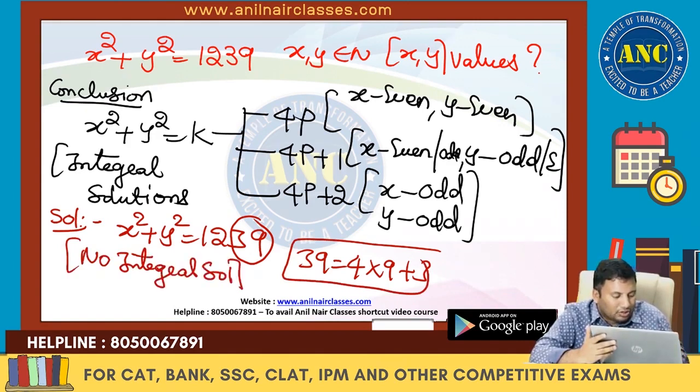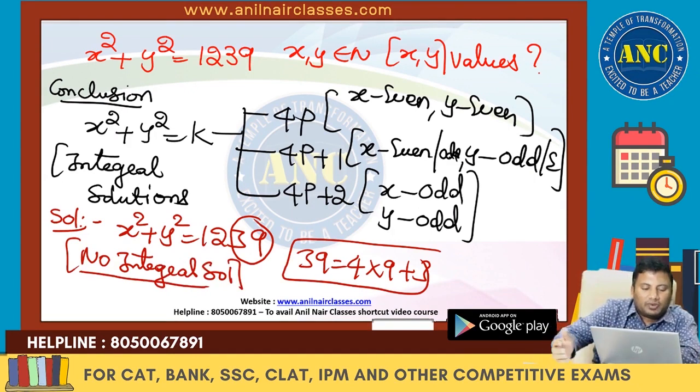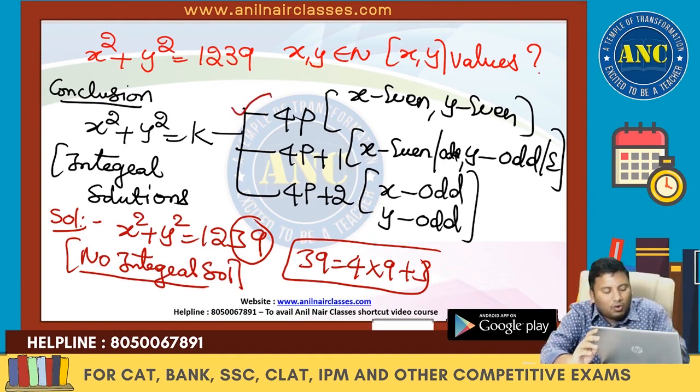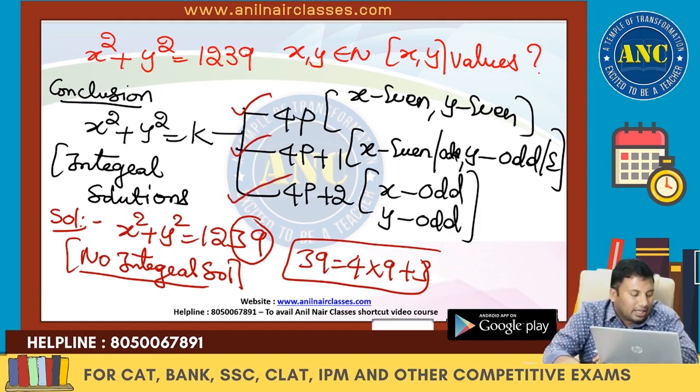x square plus y square equivalent to k has integral solutions only if the right hand side is divisible by 4, or it gives a remainder 1, or it gives a remainder 2. 4p plus 1, 4p plus 2. 4p plus 3 cannot arise. I hope it is clear.